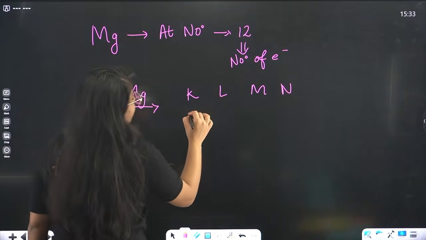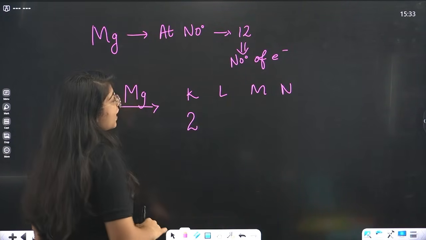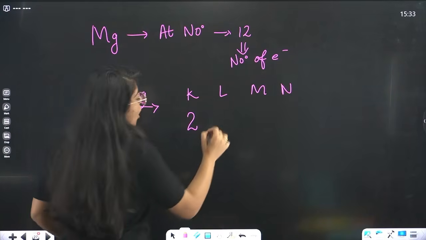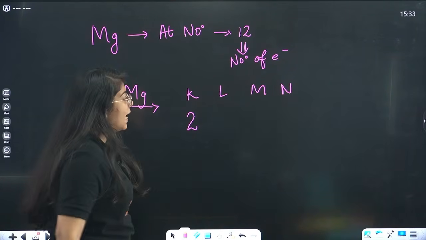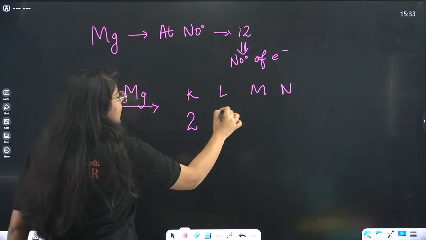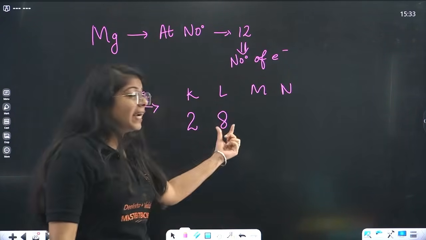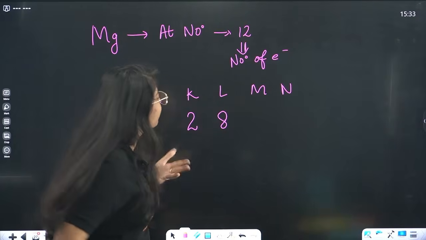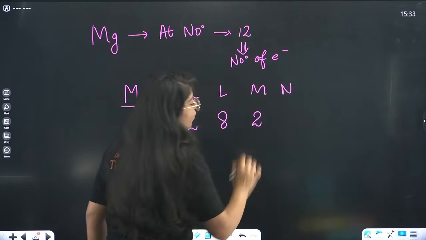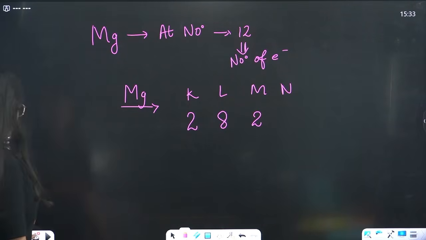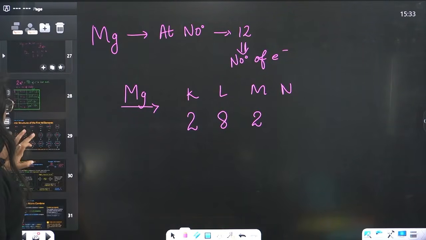So I will fill 2 in the K shell. Okay, of 12, 2 are filled. What are the remaining? 10. Now out of those, 8 will be in the L shell, right? And then the remaining 2, 2 plus 8 is 10. We have a total of 12. The remaining 2 will go into the M shell. Done. And similarly, beta, we have the configuration for all the electrons.